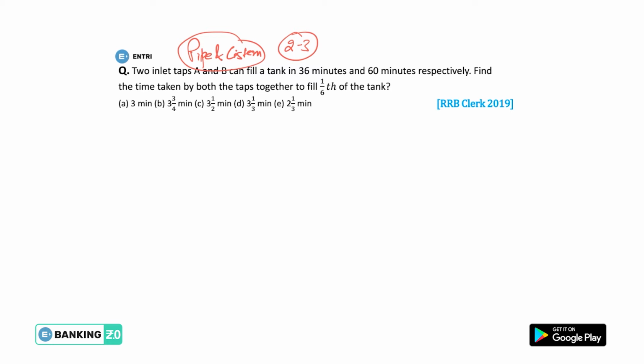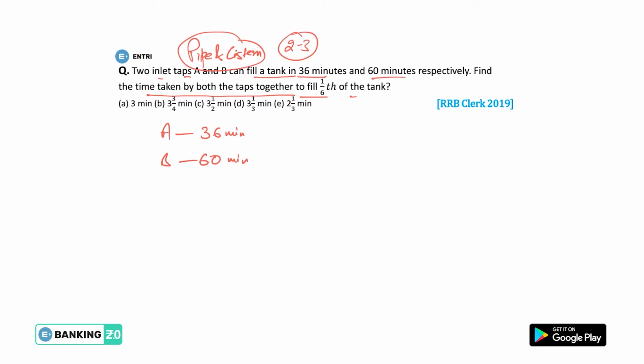Okay, guys, the question says that 2 inlet taps, that means 2 taps that are used to fill a particular tank, can fill a tank in 36 minutes and 60 minutes respectively. For example, A can fill up a tank in 36 minutes and B can fill it up in 60 minutes. This is what the question is saying. Find the time taken by both the taps together to fill 1/6 of the tank.